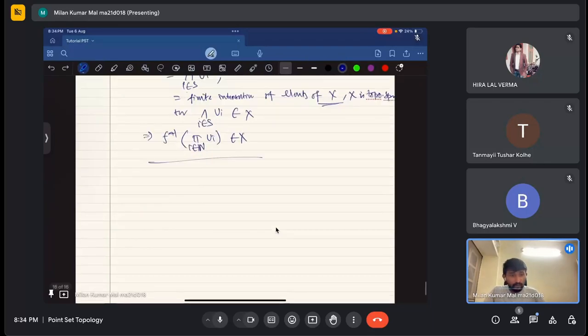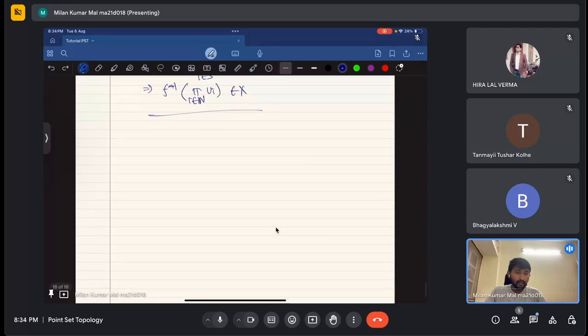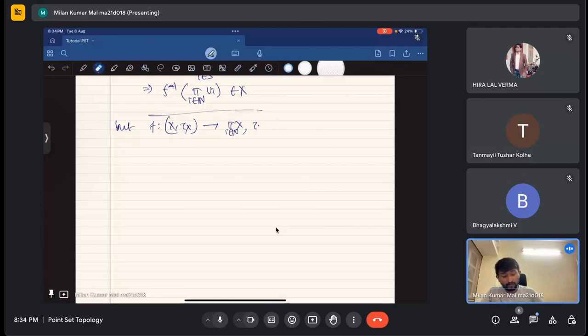But we know that an intersection of an infinite number of open sets need not be open. But if we map from x, tau x to the product over the natural numbers of x with the box topology, this need not be continuous.